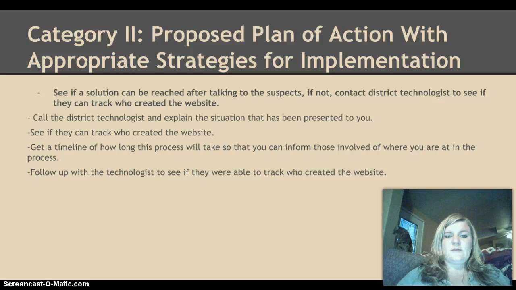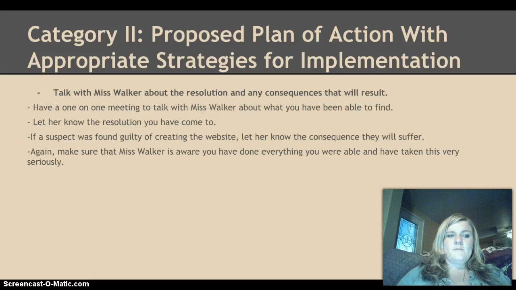I would see if a solution can be reached after talking to the suspects. If not, I would have to contact the district technologist. I would call the district technologist and explain the situation that has been presented to me. I would see if they could track who created the website, and I would also get a timeline of how long the process will take so that I could inform those who are involved of where we're at in the process. Then I would follow up with the technologist to see if they were able to track who created the website. My next step would be talking with Ms. Walker about the resolution and any consequences that will result.